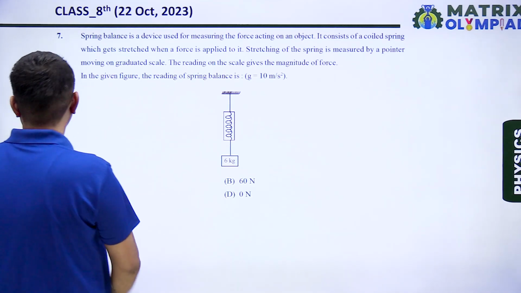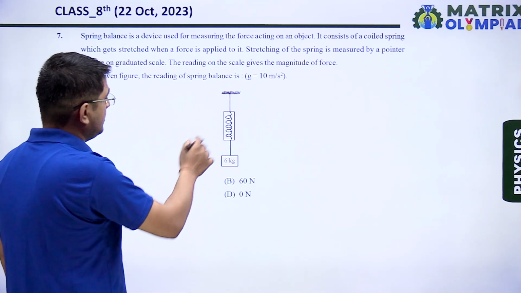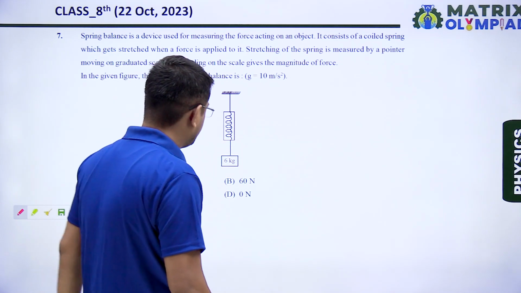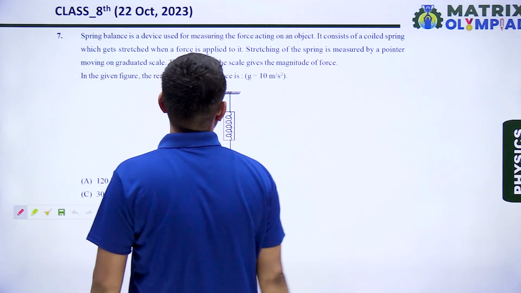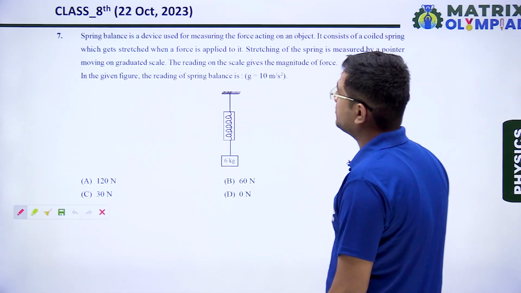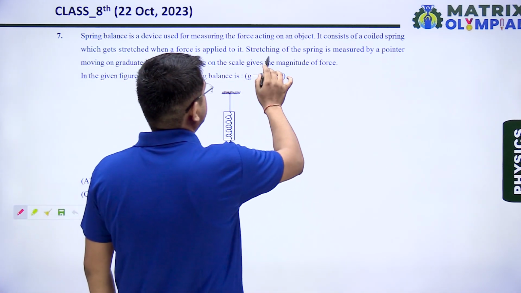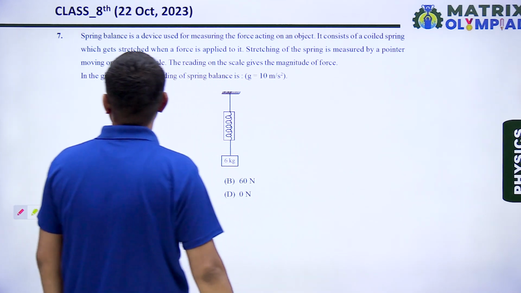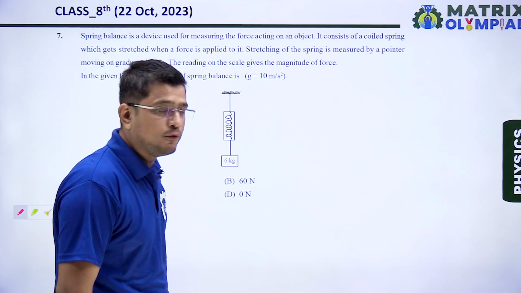Next question, question number 7. In question number 7, there is a spring and a mass is attached with it, and it is said a spring balance is a device used for measuring the force acting on an object. It consists of a coiled spring which gets stretched when a force is applied to it. Stretching of the spring is measured by a pointer moving on a graduated scale. The reading on the scale gives the magnitude of force.